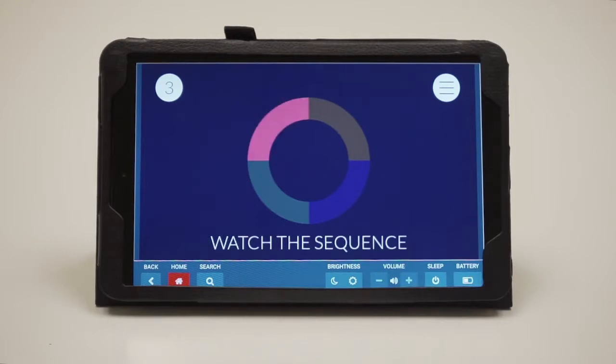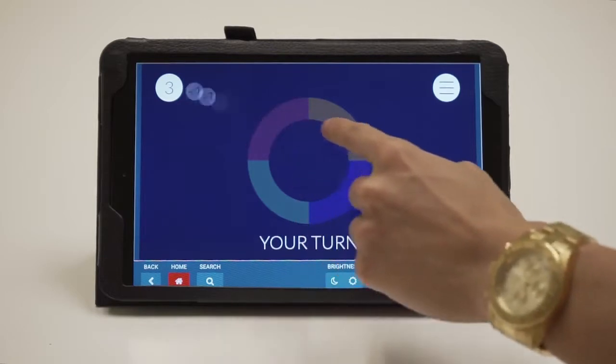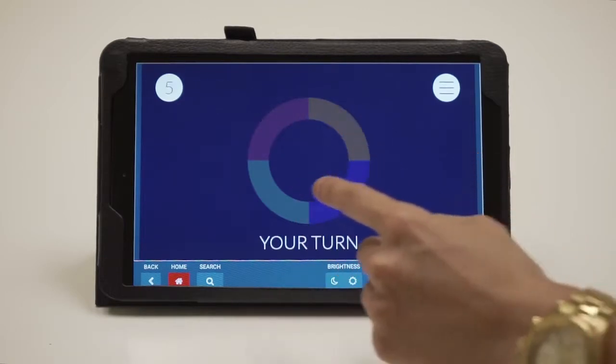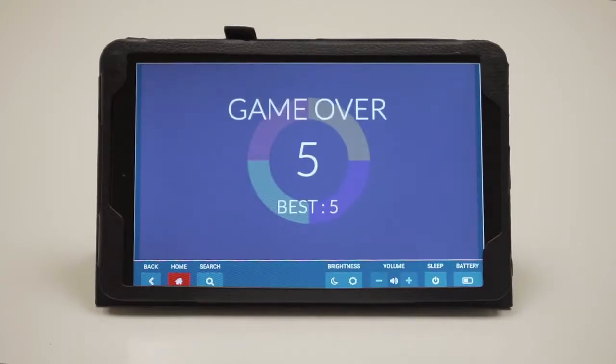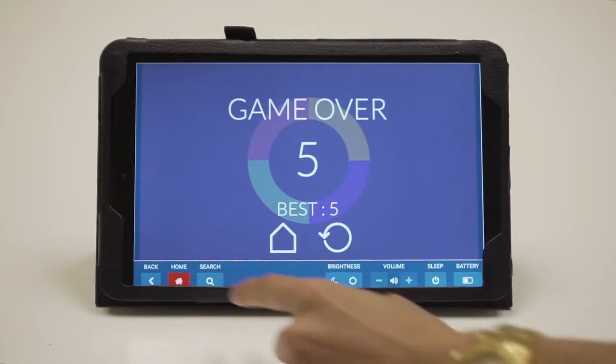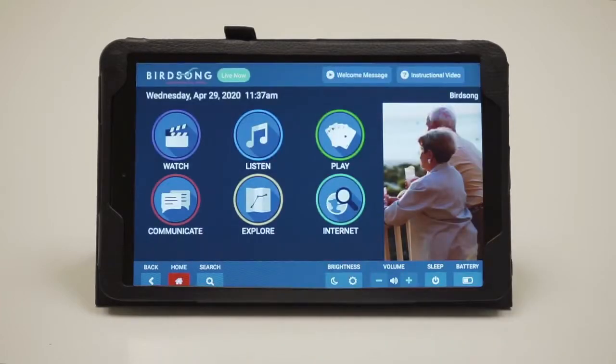These memory games, and all the games content in this experience, are meant for you to enjoy yourself and improve your cognitive skills. When the game is over, you can press the back button to return to the game section, or the home button to return to the Birdsong experience.